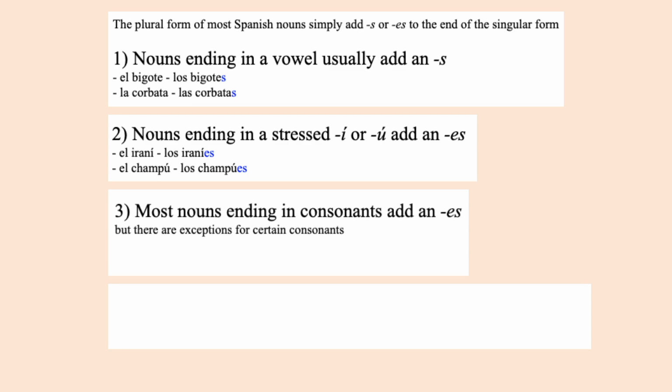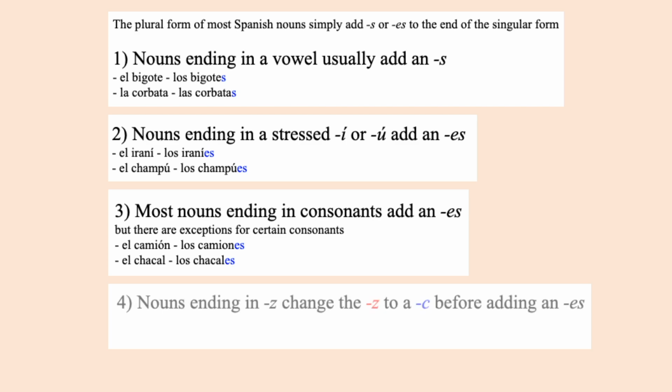Most nouns ending in a consonant add an es, but there are exceptions for certain consonants, which we will look at next. El camión, los camiones, the trucks. El chacal, los chacales, the jackals. Nouns ending in a z will change the z to a c before adding an es. La nariz, las narices, the noses. La actriz, las actrices, the actresses.